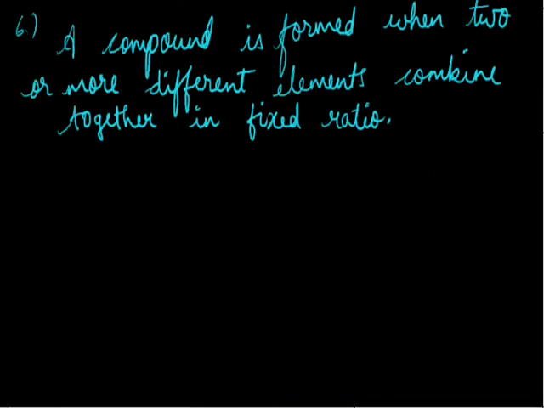You can take an example over here of water. In the case of water, if you take the ratio of the two elements, hydrogen and oxygen, then by atoms there are two atoms of hydrogen combining with one atom of oxygen. That is the fixed ratio. So hydrogen and oxygen combine in a fixed ratio of 2:1 in atoms, that is, two atoms of hydrogen and one atom of oxygen.